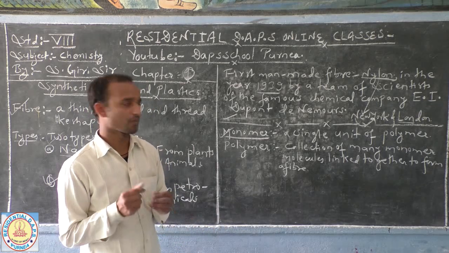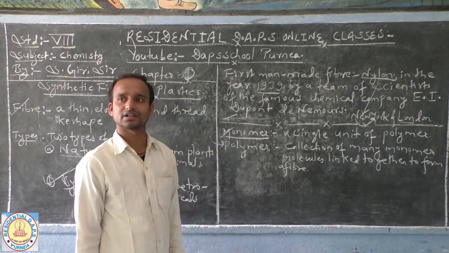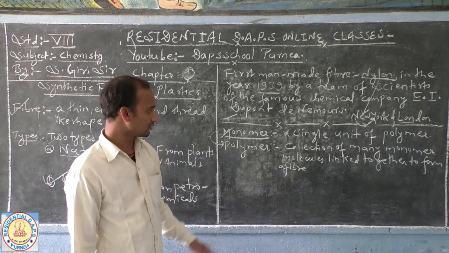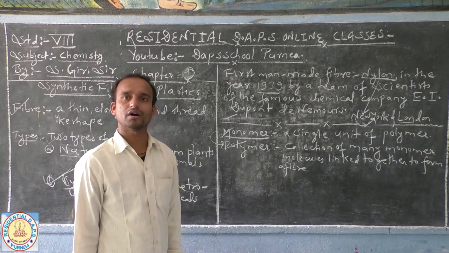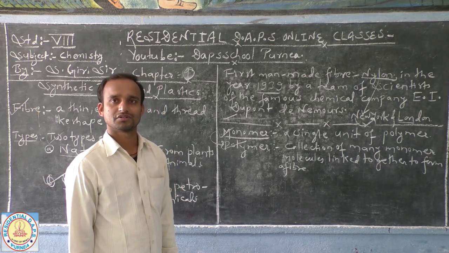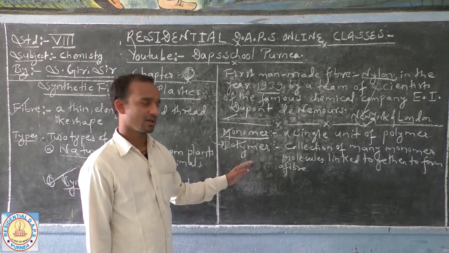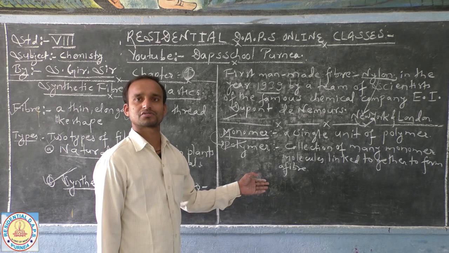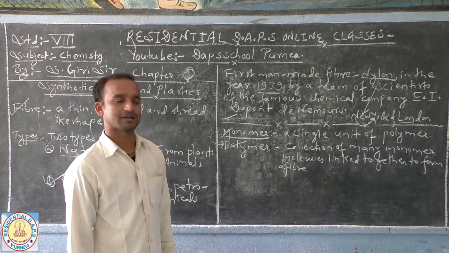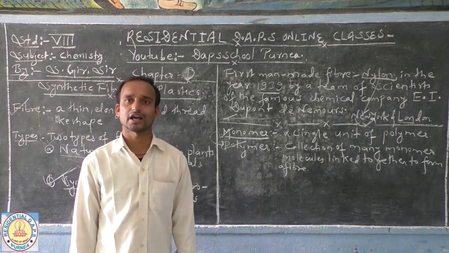When lots of monomers combine or link together, we call it a polymer. A polymer is a group of many monomers, producing different fibers, and using these fibers we manufacture the goods and materials that we require in our daily lives.